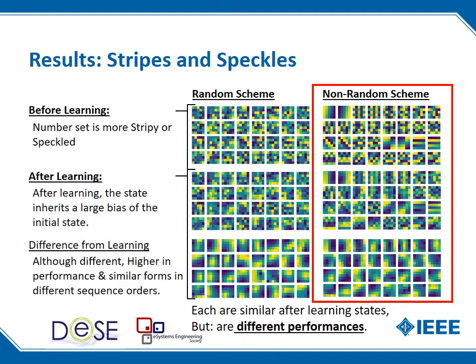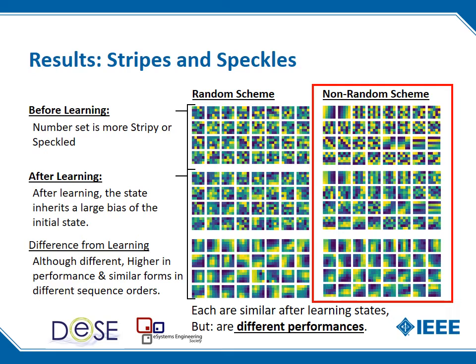So what we can see here is actually looking at some of those number sequences. We can see the filters here. I think there's 32 of them in this particular model. And between the random and the non-random form, what we can see is the non-random forms are more striped and the random forms are more speckled. We can see that there is a dominance before learning to after learning.